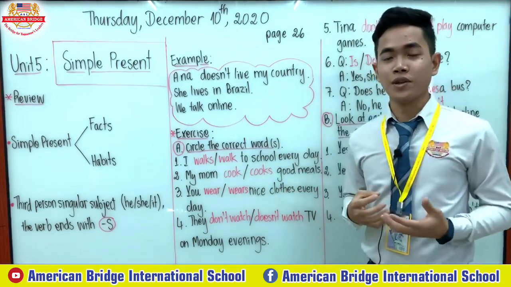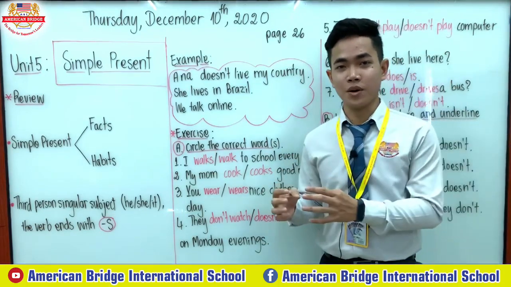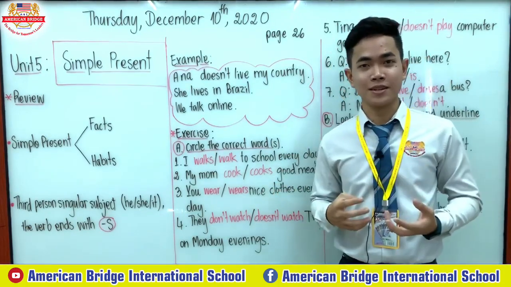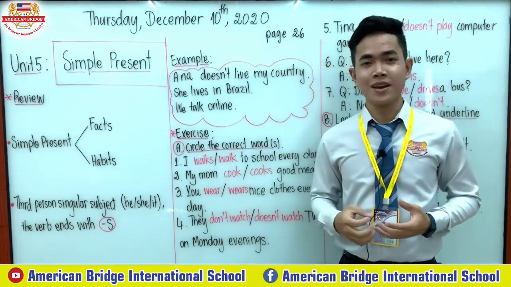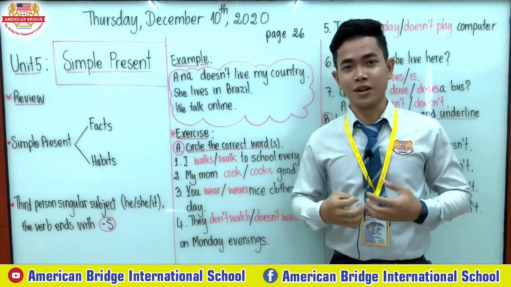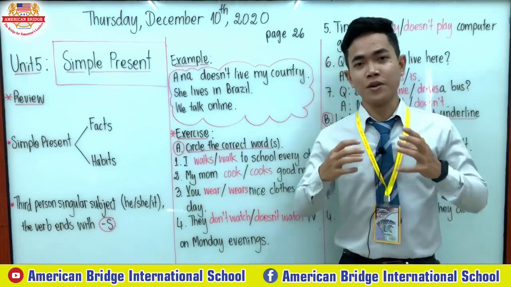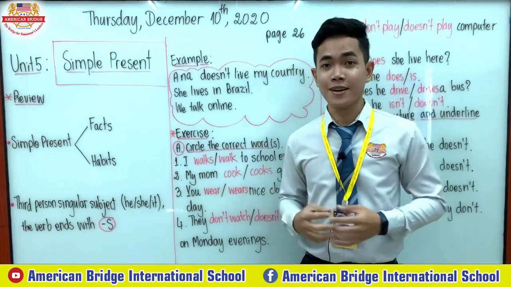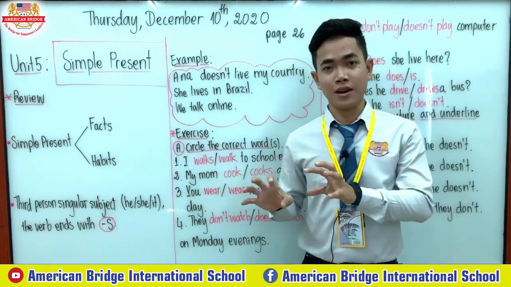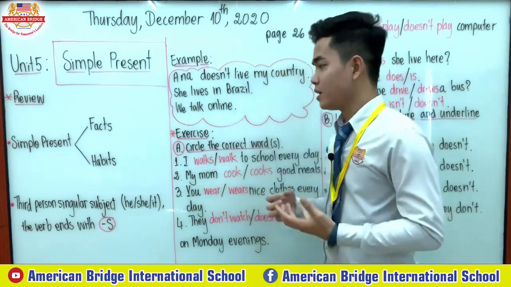We know that we use the simple present or present simple to talk about facts and general habits, right? What facts do you know in the world? We know that water always boils at 100 Celsius. This is a fact in the world. One more thing is about habits.